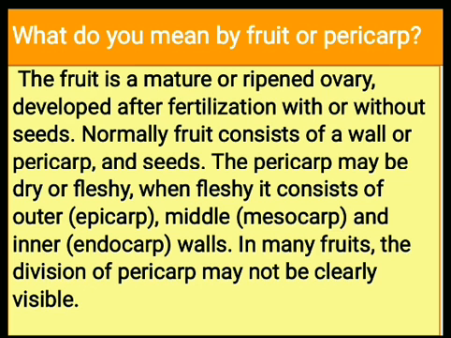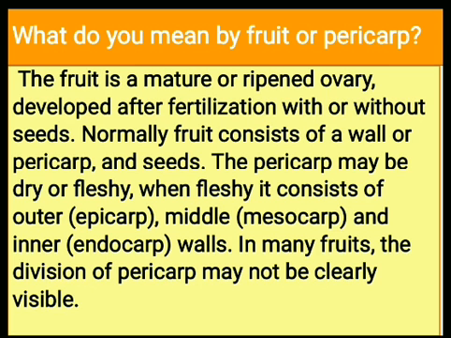The fruit is a mature or ripened ovary developed after fertilization with or without seeds. Normally, fruit consists of a wall or pericarp and seeds.